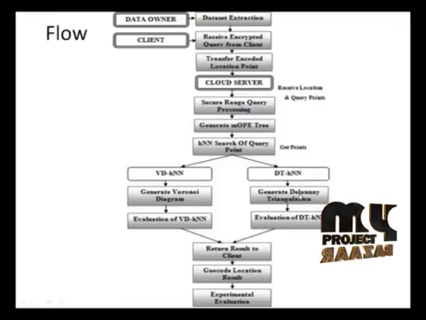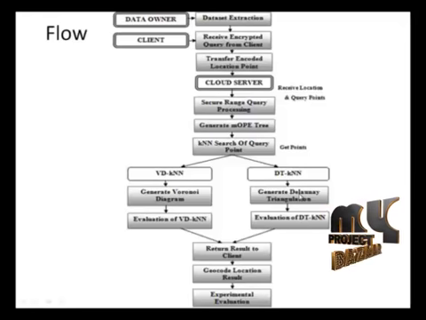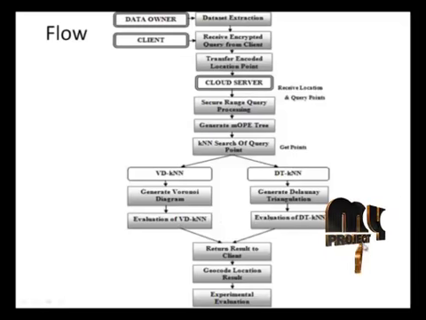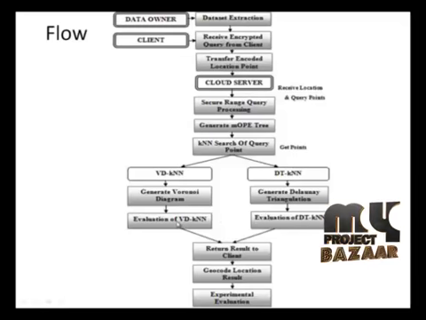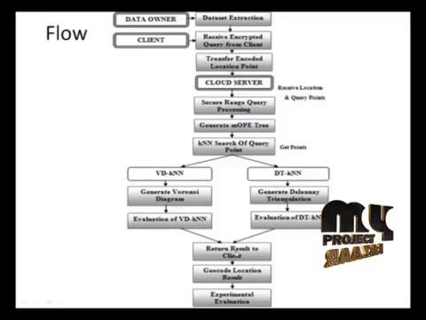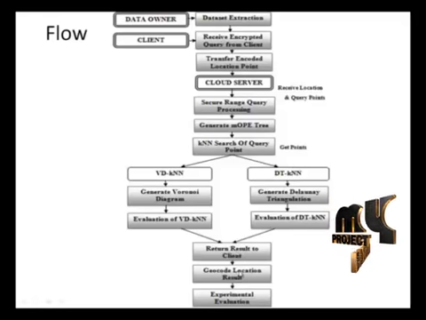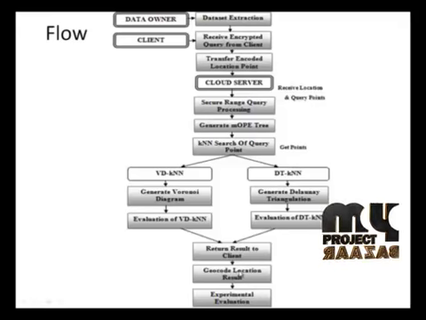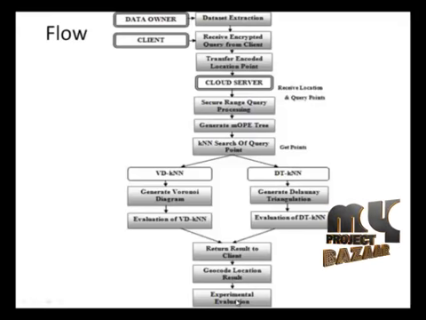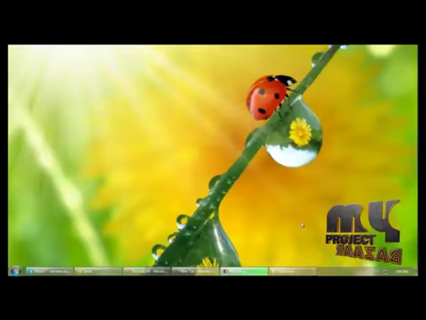And the next process is Delaunay triangulation, and based on the location point and encoded query point, we are generating Delaunay triangulations, and we are evaluating the performance of both VDKNN and DTKNN, and based on the VDKNN and DTKNN, we are getting the result and sending the result to the client. The client gets the location result point from the cloud server, and we geocode the location point, and finally evaluate the experiment based on response time and query encryption time.